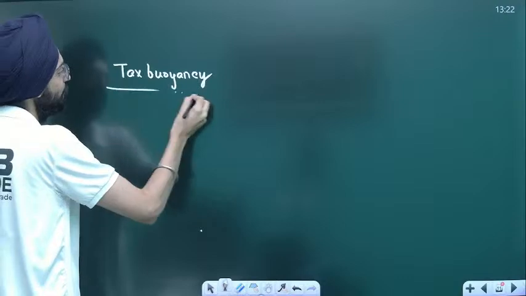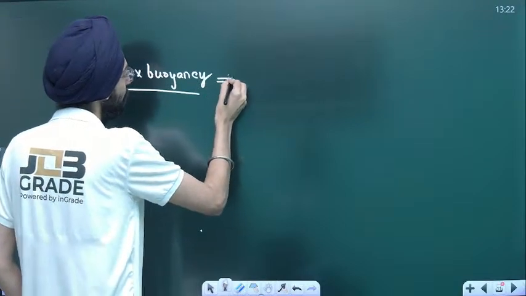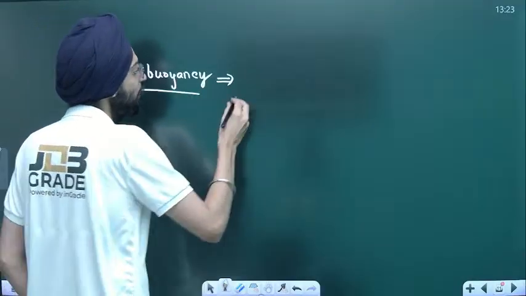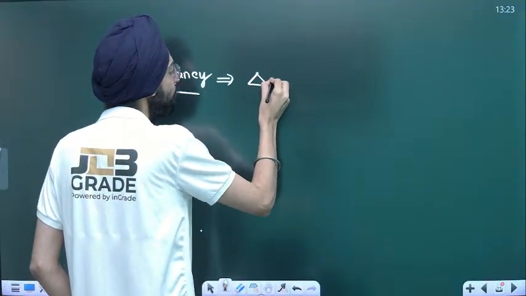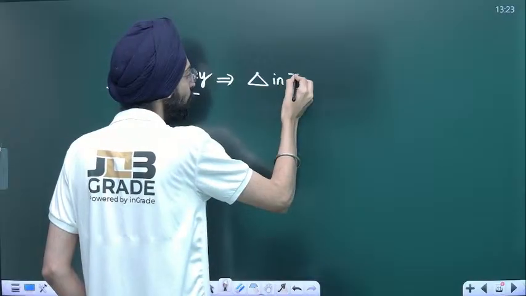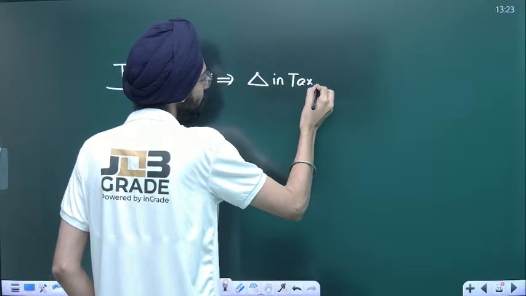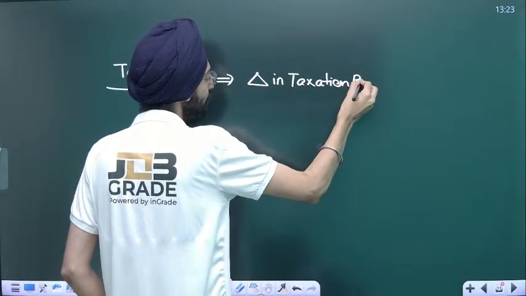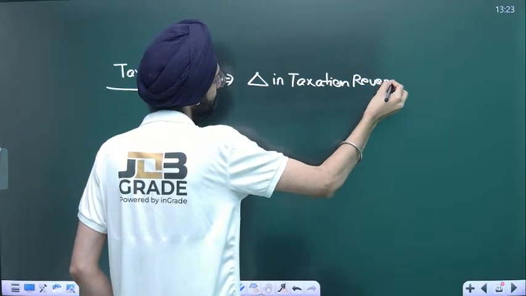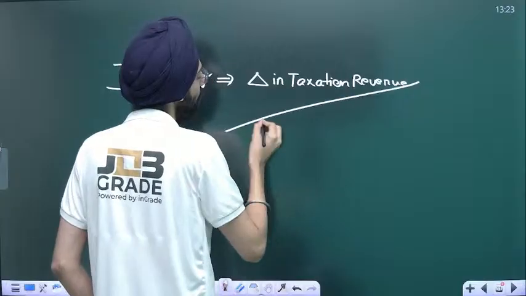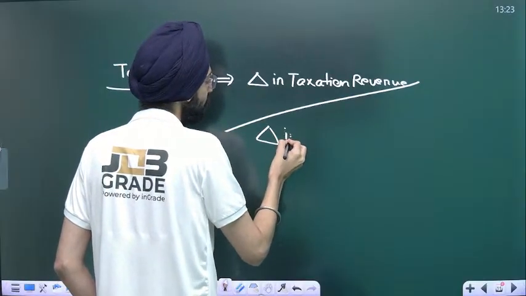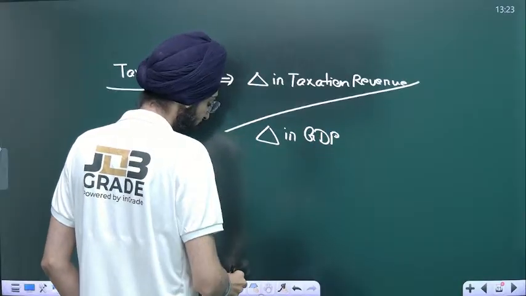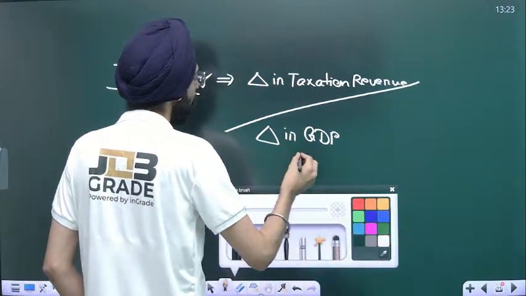Tax buoyancy. It represents the incremental change, the delta: change in taxation revenue divided by change in GDP. That's what tax buoyancy is. Now, what does it represent?